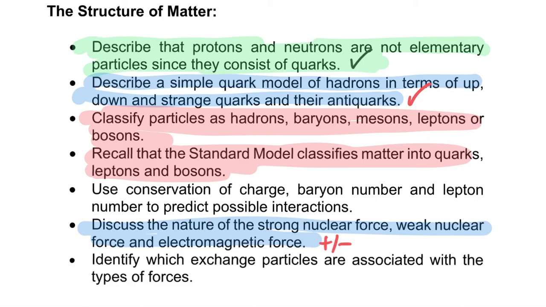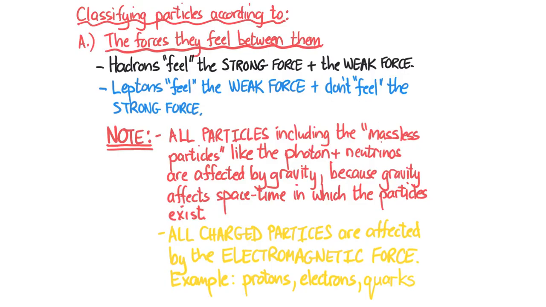In this video lesson, we are now going to look at classifying particles as hadrons, baryons, mesons, leptons, or bosons. And then we're going to recall that the standard model classifies matter into quarks, leptons, and bosons. There are different ways of classifying particles. The first way is according to the forces they feel between them.